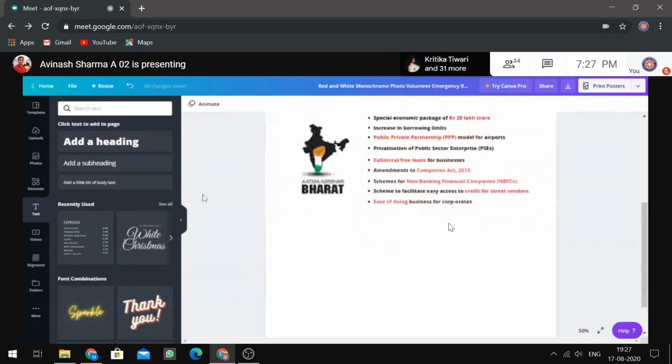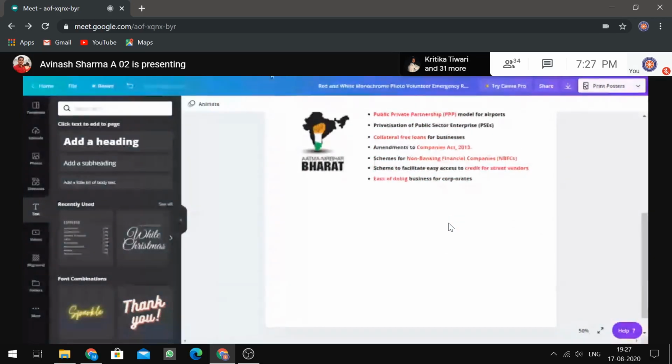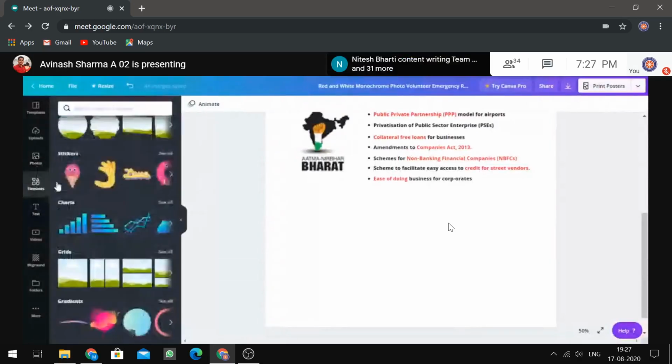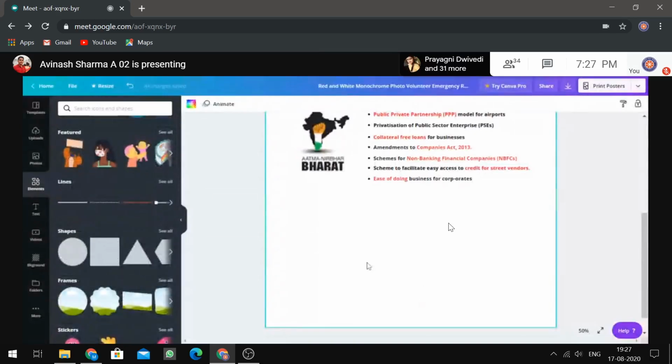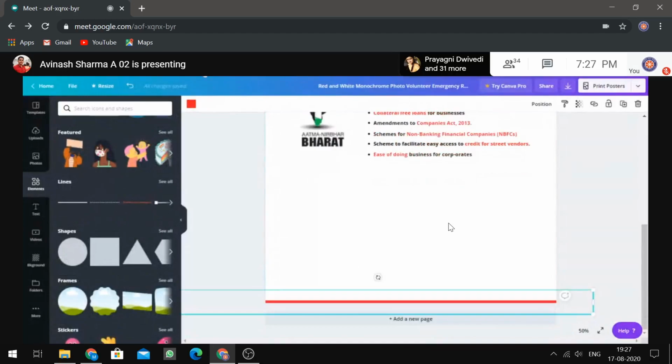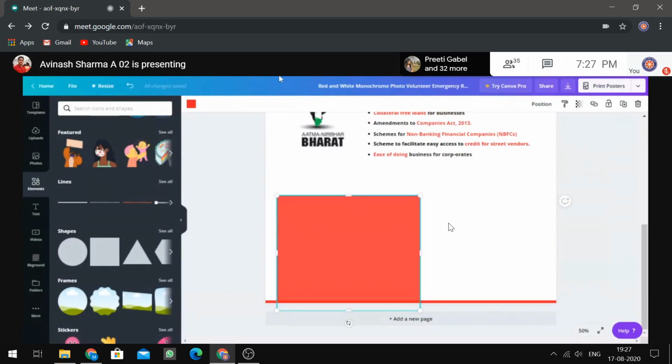Now we need one more thing. Let's add some graphics over here. This can be added from the shapes. I'm using this square over here. I have already copied that, so I'm just pasting it over here. You can easily add that square, there's no problem. And let's add some Hindi quotes.